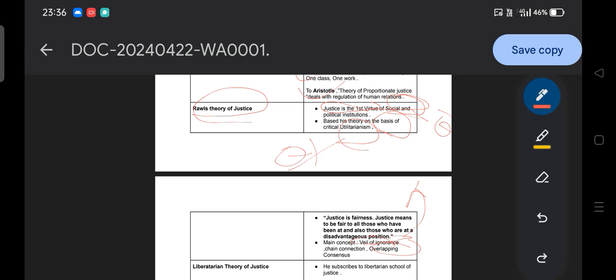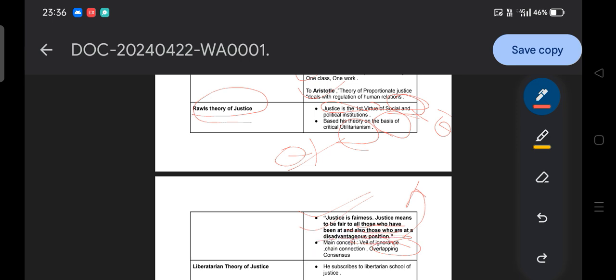How will the state do these things? By imposing tax on the rich people. So according to John Rawls, the statement is that justice is fairness. How is it fairness? Because justice means to be fair to those who are at disadvantaged positions.